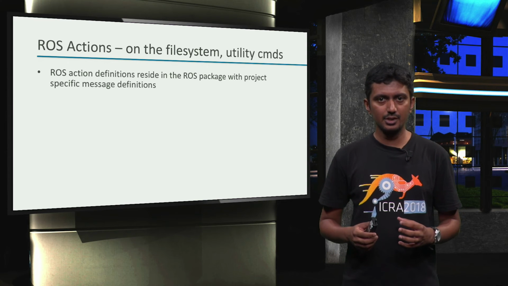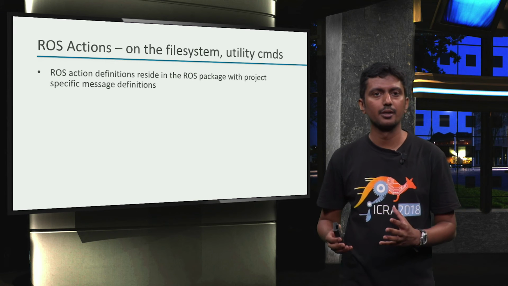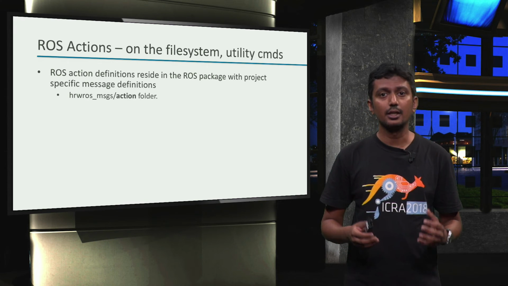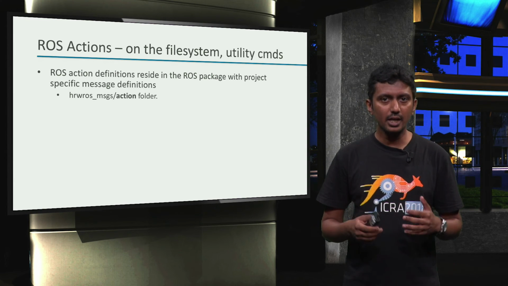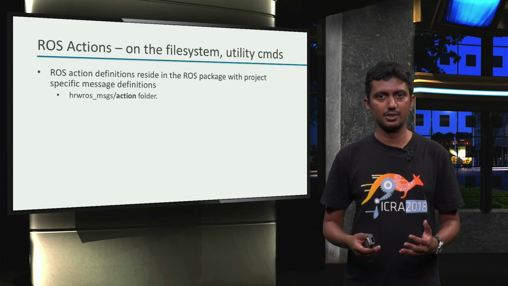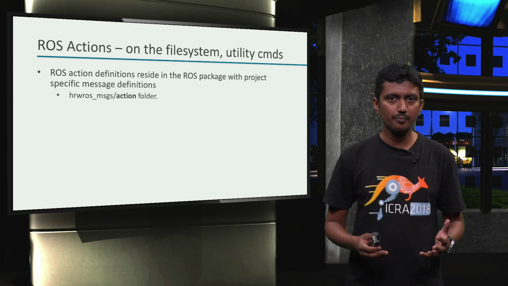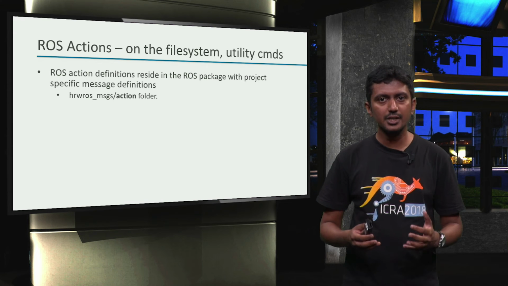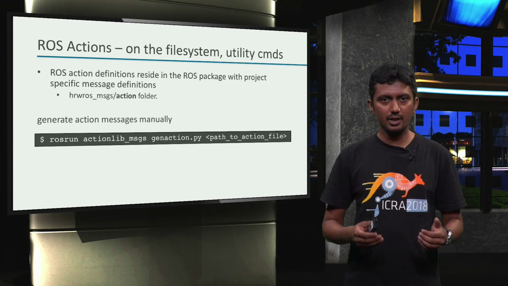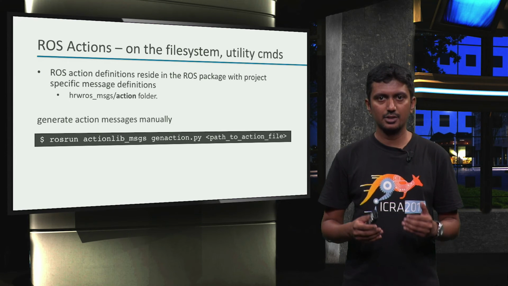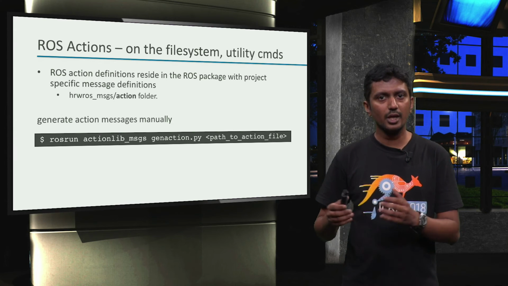ROS action definitions also reside in the ROS package where project-specific messages are defined, and naturally in the action folder. ROS action messages can be automatically generated by putting the action definitions in the CMake lists file as we did with services. However, we can also manually generate action messages after creating them. We can do so by running the command rosrun actionlib_msgs genaction.py path to action file.